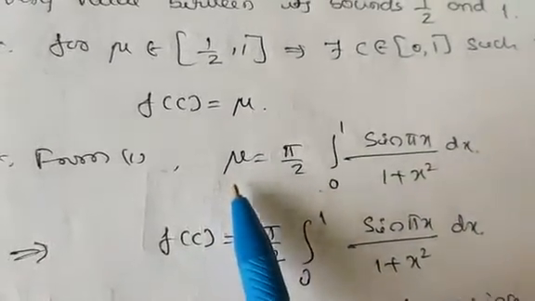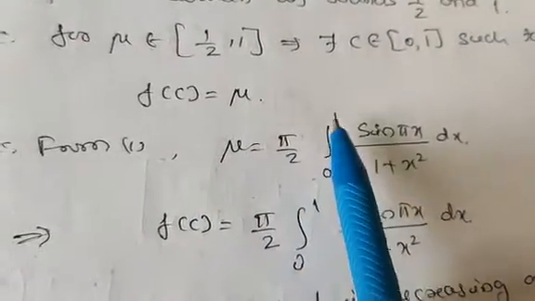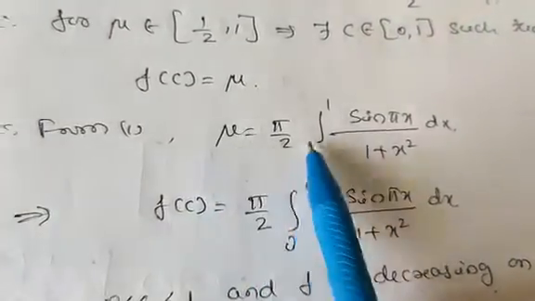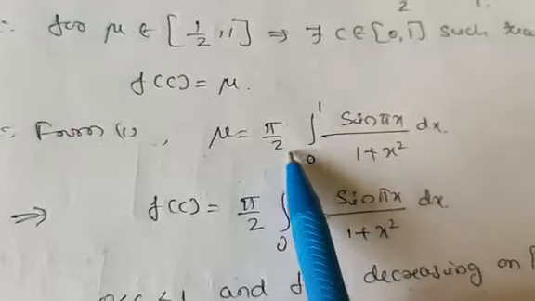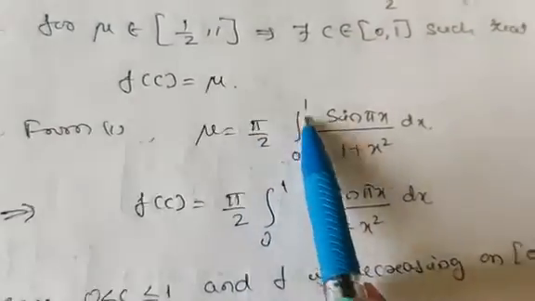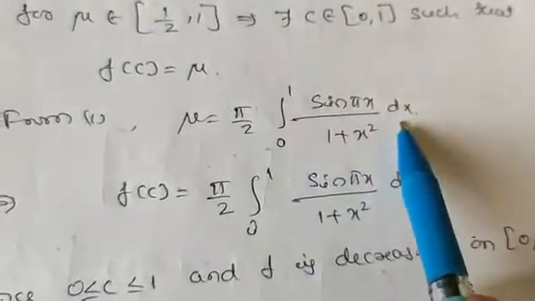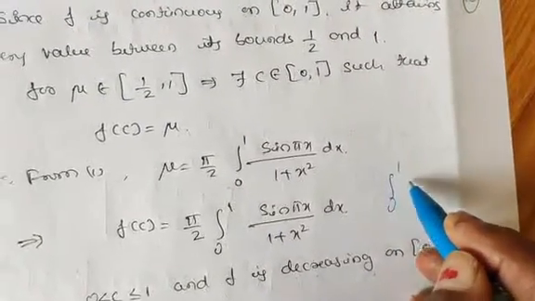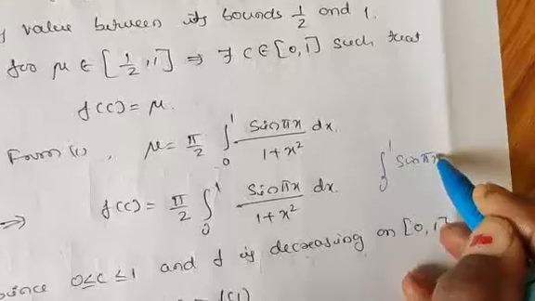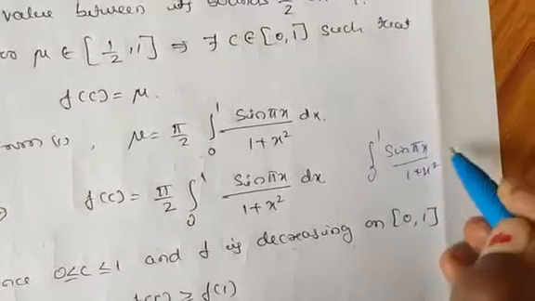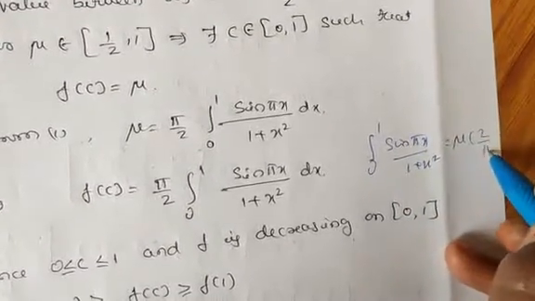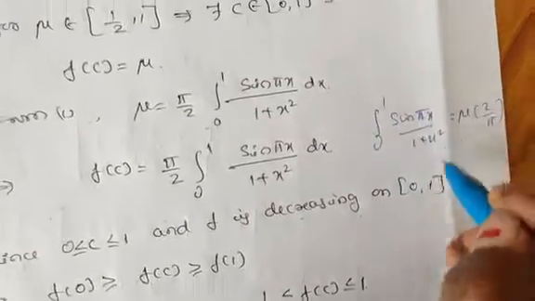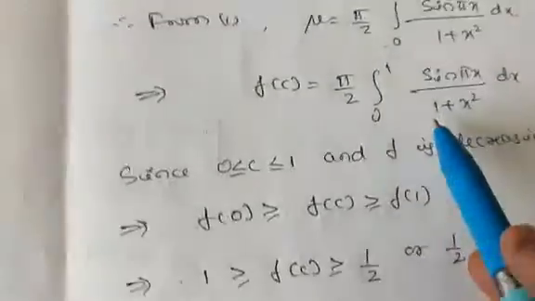So from equation 1, mu is equal to pi by 2 into the integration from 0 to 1 of sin pi x divided by 1 plus x square, because our equation 1 is the integration from 0 to 1 of sin pi x divided by 1 plus x square is equal to mu into 2 divided by pi. I have just interchanged it here, so we will get this one.